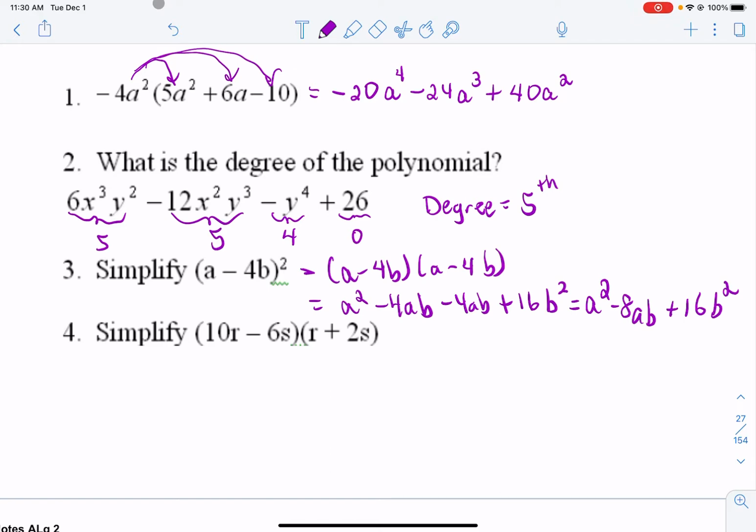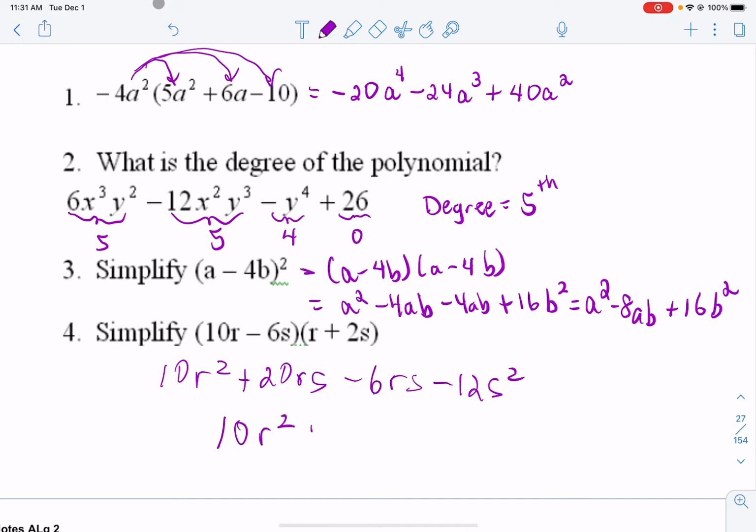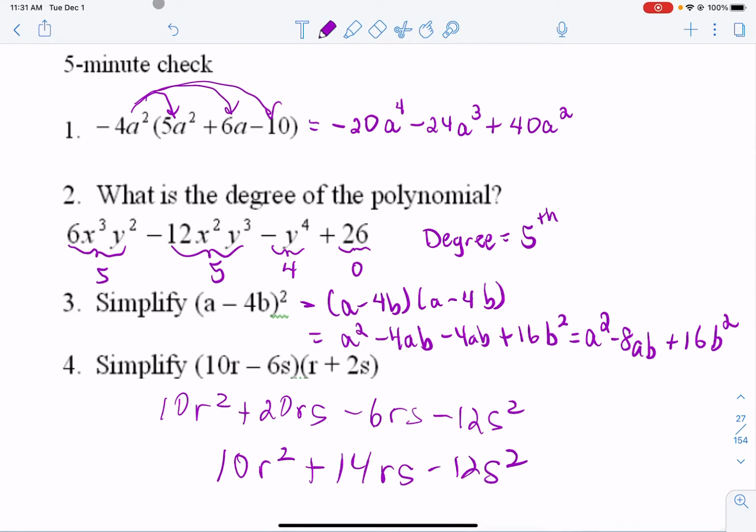And finally, our last one here is just a distribution. Distribute the 10r to both of those. Distribute the negative 6s to both of those. We do have these like terms in the middle. 20 minus 6 is 14. So we have positive 14 RS's. But you could call those RS's or SR's, it doesn't matter. I tend to go alphabetical just to keep track of things. So there's just a quick little review before we move on to the 5-3 notes.